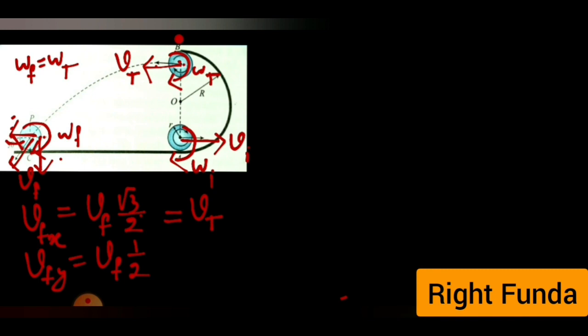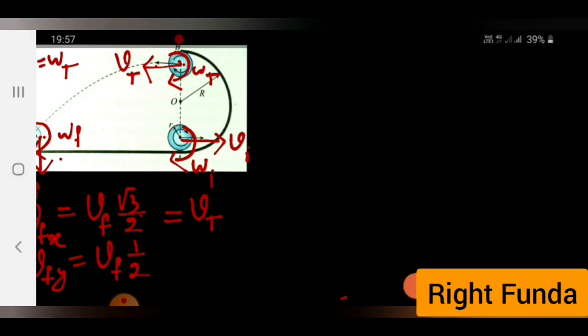So as the body travels from here to here, what forces are acting? Gravity is acting and friction force is acting. Though friction force is acting, it is static friction and will not do any work. Only gravity will be doing work from here to here.